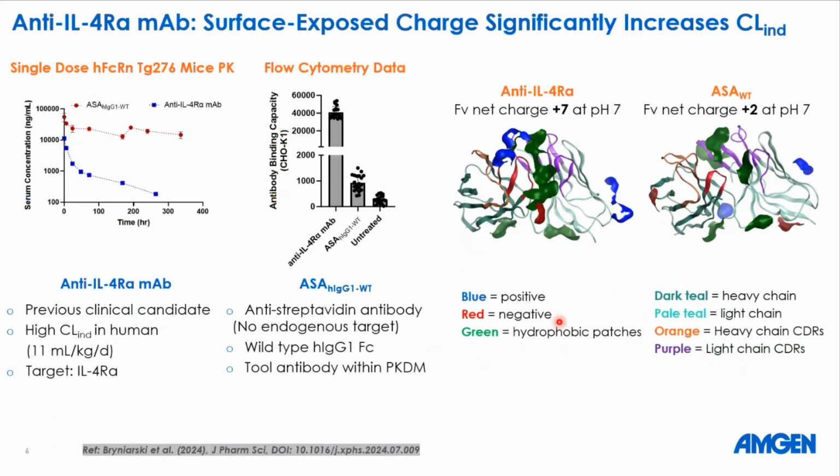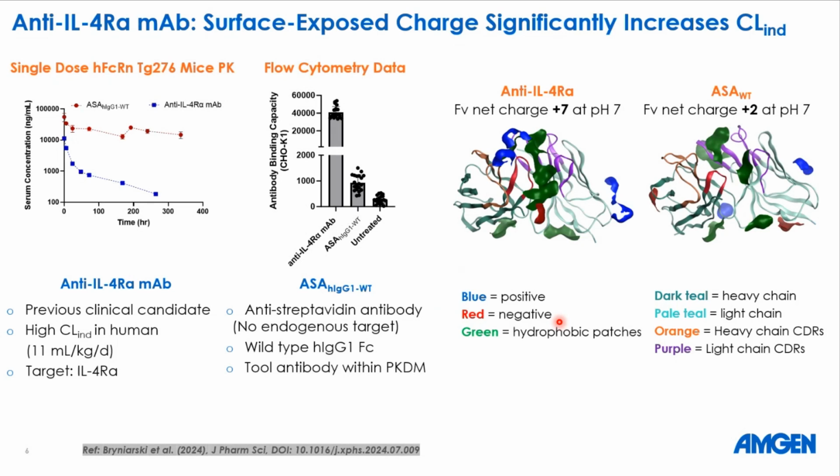Now I'll talk about two molecules that we use as our tool monoclonal antibodies within our department. One is the previous clinical candidate of Amgen, anti-IL-4 alpha mAb. It has a very high clearance in human, 11 ml per kilogram per day, and it was targeted against IL-4 alpha receptor. The other one was ASA. It's an anti-streptavidin antibody. It's a tool antibody within our department.